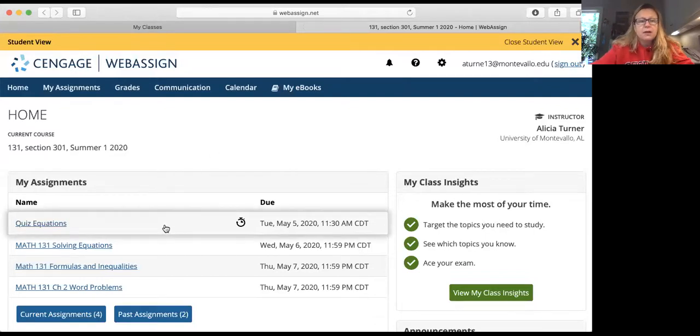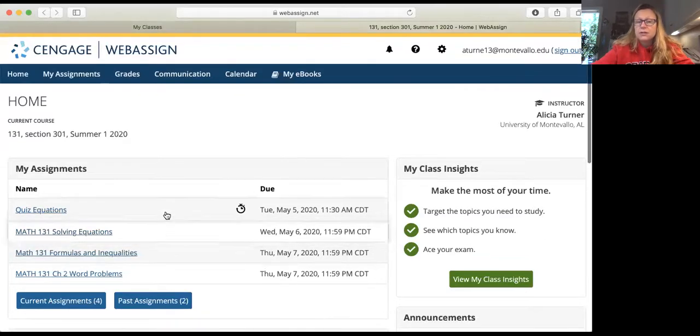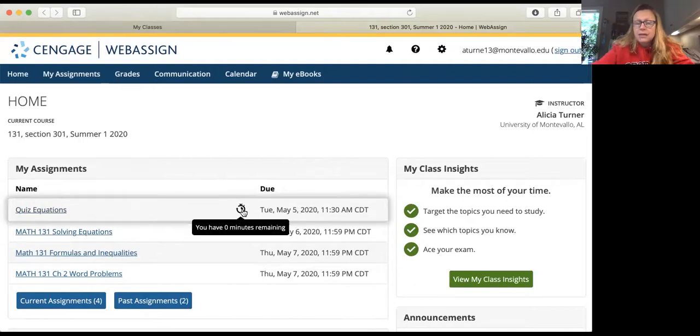You do have two things due tonight. You've got a quiz on equations, and you've got your math problem solving, or solving equations, that's due tonight. I took my quiz yesterday, that's why it shows that time right there. It is timed, and if you hover over this clock right here, it'll tell you how many minutes you have.